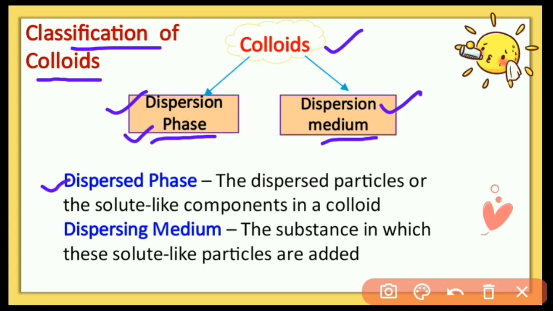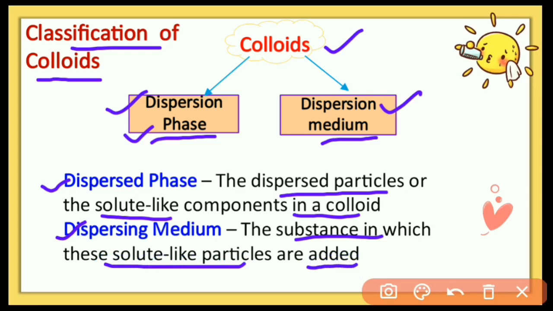So the dispersed phase is the dispersed particle or solute-like component in a colloid, and the dispersion medium is the substance in which these solute-like particles are added. Generally the dispersion medium is always present in a greater quantity.